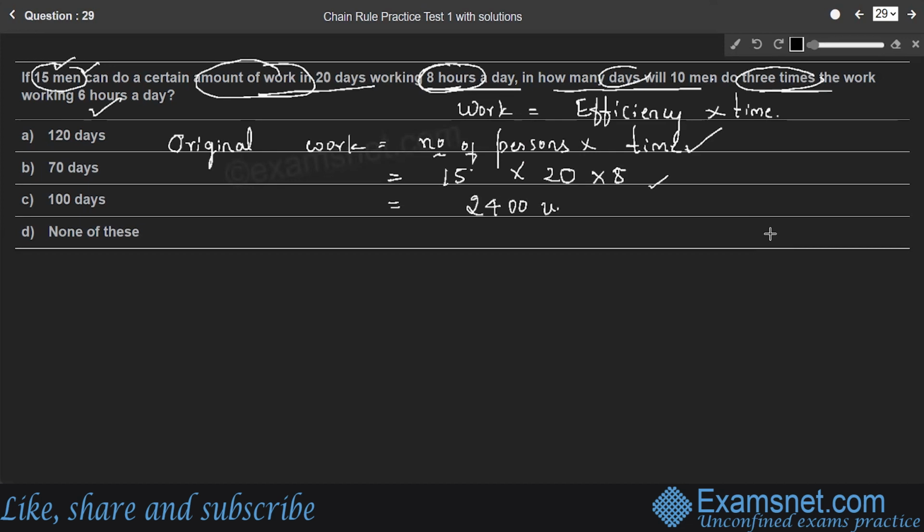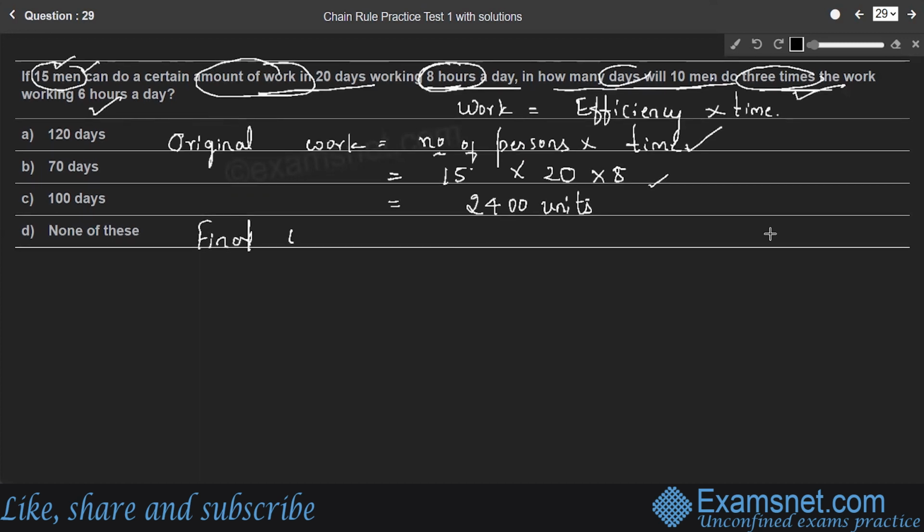2400 units is the original work, right? And the final work is 3 times the original work. So to do the final work, we are using the same formula, efficiency into time. Some number of persons were working, so 10 men work for how many days?